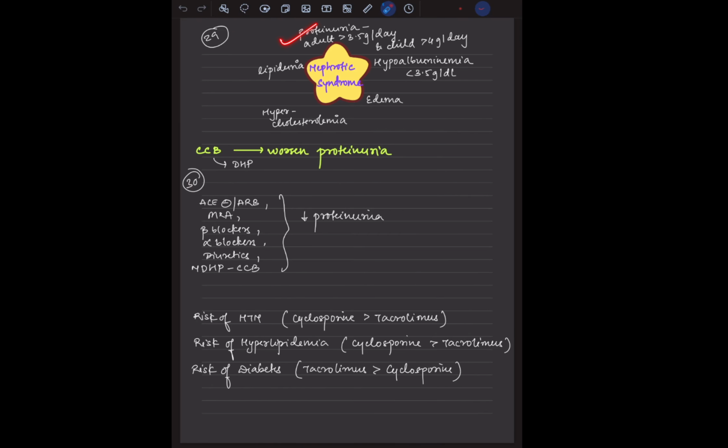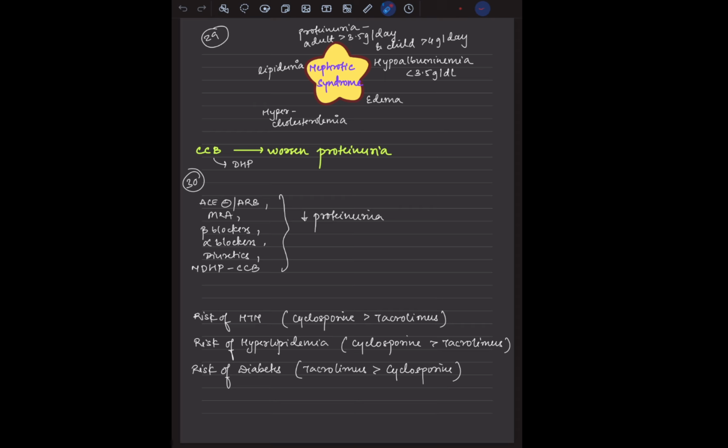So now, what is the pentad? There is proteinuria, which in an adult is more than 3.5 gram per day, and in a child more than 4 gram per day. Hypoalbuminemia could be there, less than 3.5 gram per deciliter in nephrotic syndrome. There would be edema, hypercholesterolemia, and lipiduria.